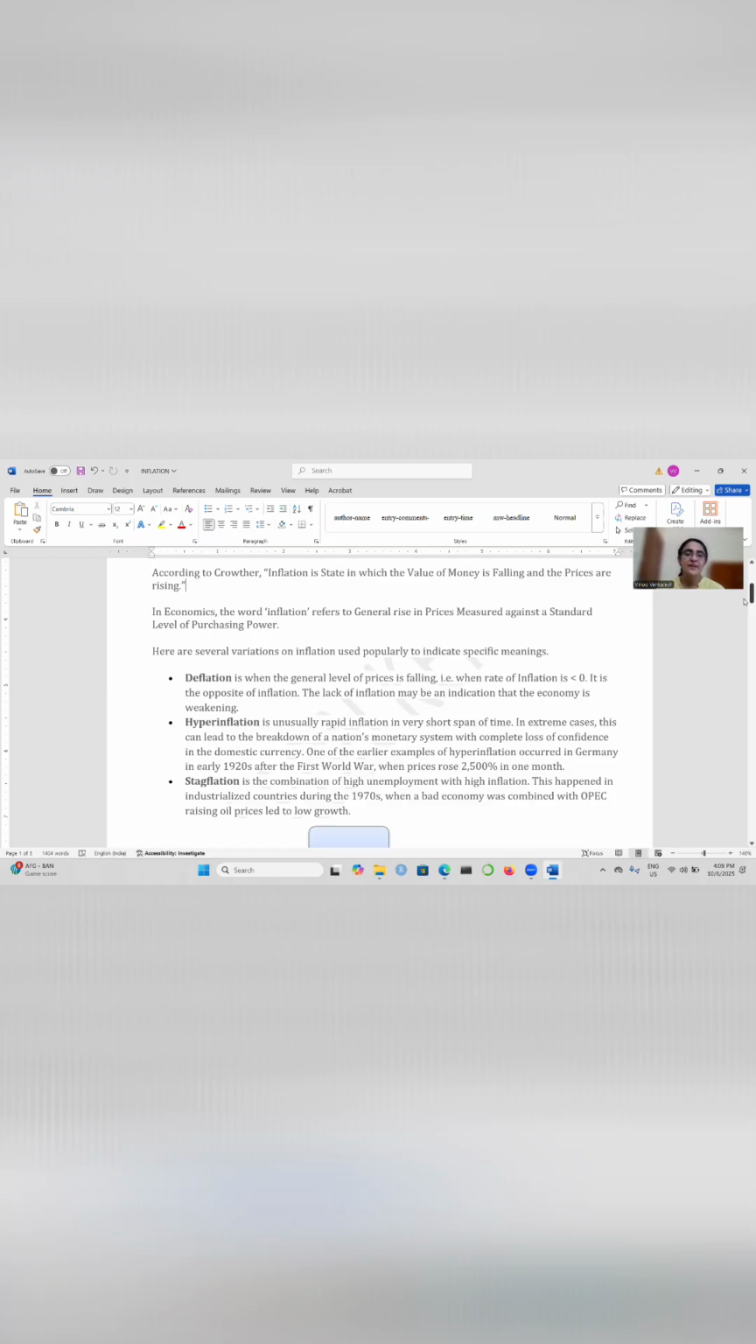Stagflation is a situation when there is high unemployment and high inflation, as observed in industrialized economies during the 1970s. This was a very brief overview of inflation.